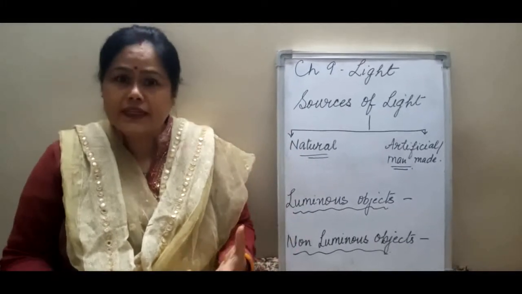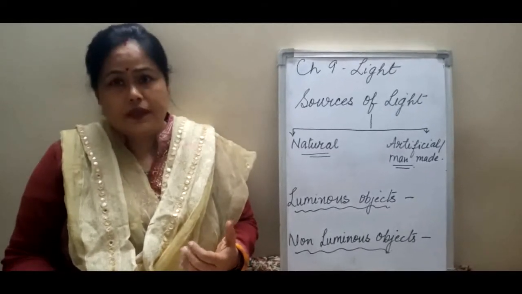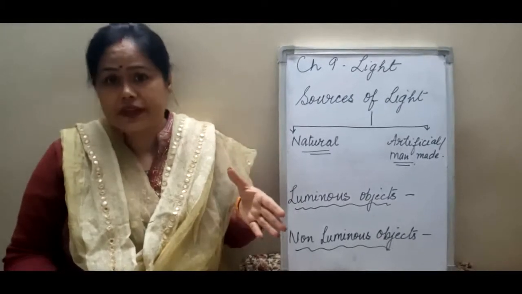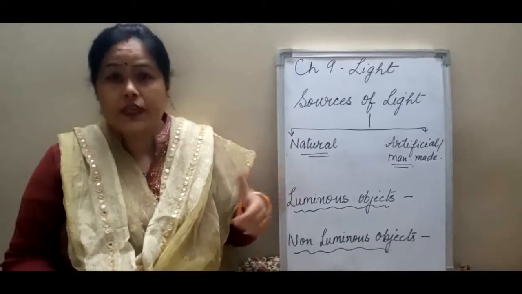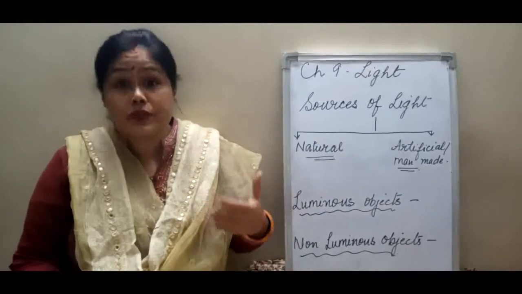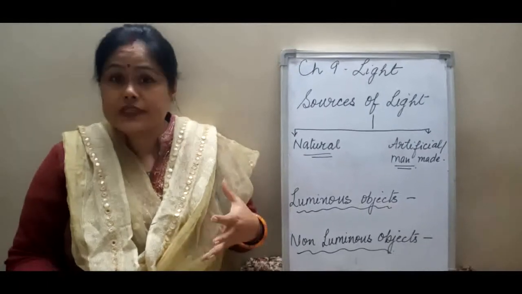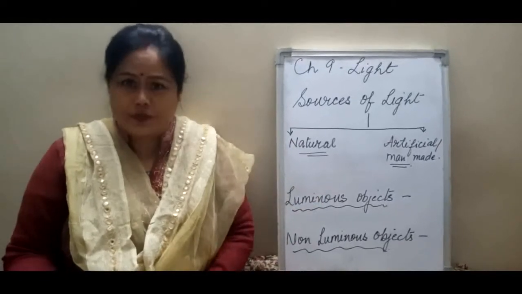So what is light? Light is a form of energy. It does not require any medium to travel. It travels in a straight line like rays and all. That is what we are going to study. What is light? What are the properties of light? What are the different sources that give out light? All this we are going to cover in this chapter.